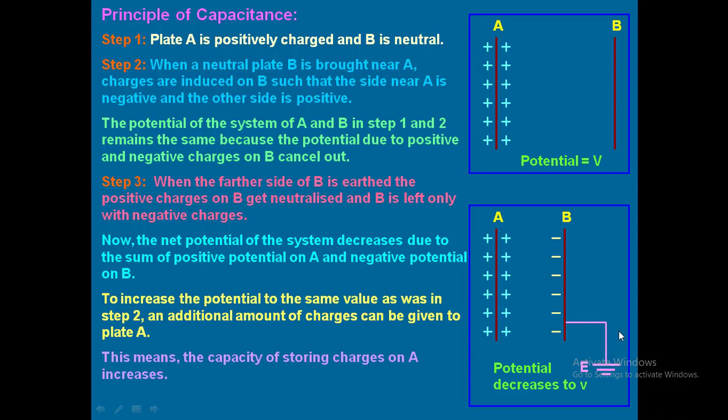So when you give the earth connection, what happens? The positive charges present on the other side will get neutralized. So plate B will have what type of charge now? Negative charge. Initially there is no charge on B, but now there is a negative charge on B. So the potential will decrease, by small v. This is capital V, this is small v. How much potential B has, that much potential will decrease. But what is my aim? I want to make the potential constant. In order to bring back the potential to capital V, what do I have to do? I have to add some more charges now.